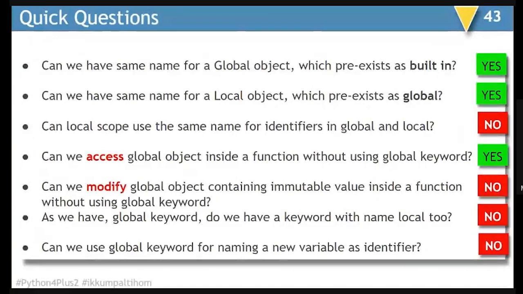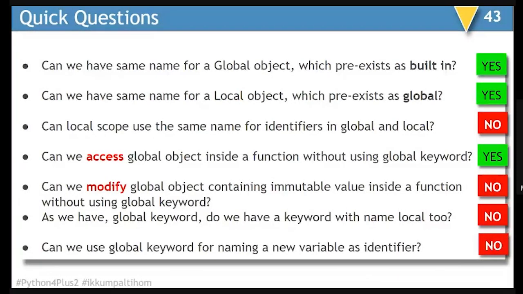Can we access a global object inside a function without using the global keyword? Answer is yes. Access means as a value. Can we modify global objects containing immutable value inside a function without using the global keyword?